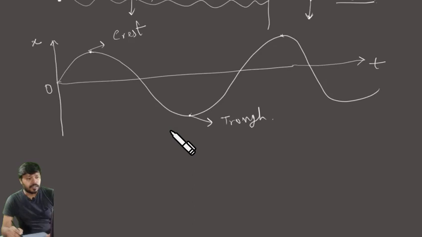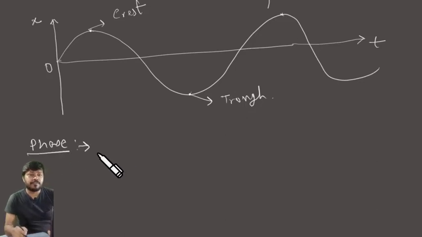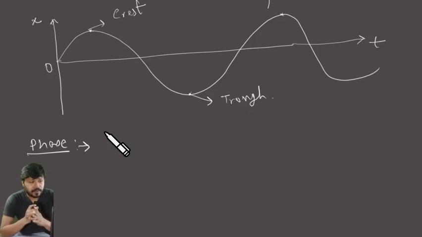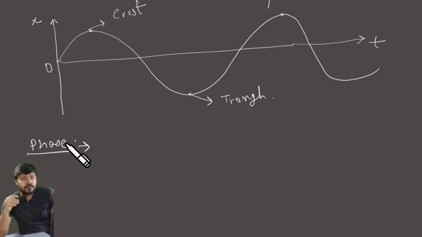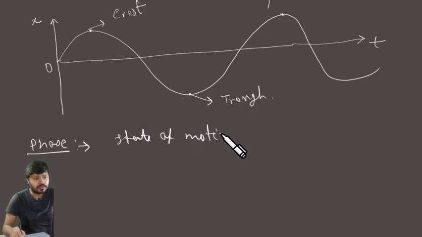All right. Okay, now there is something called phase. What is phase? Phase is basically nothing but the term or the quantity that represents the state of the motion of a particle. Any particle actually. Just with the phase you can say where the particle is, what's the velocity, or in which direction the particle is moving. Okay, so it is just the state of motion. State of motion of the particles.